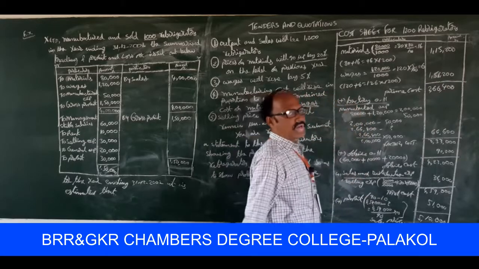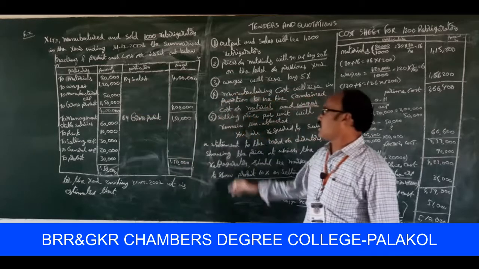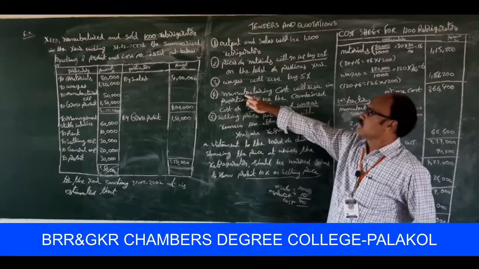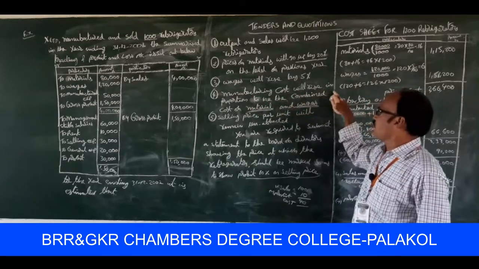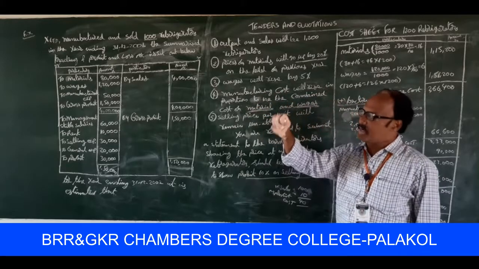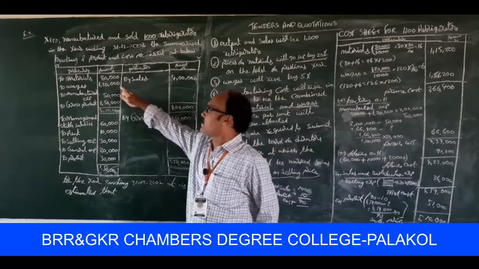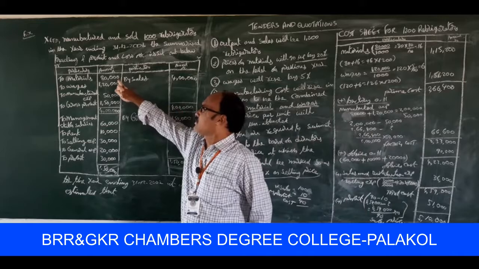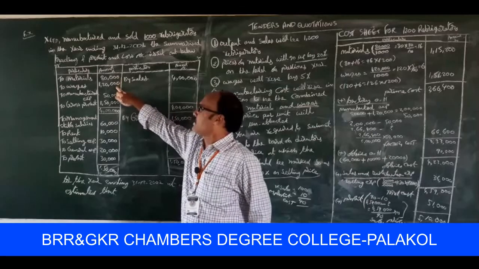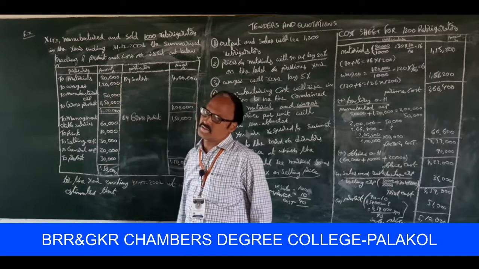Add factory overheads. The factory overheads are manufacturing expenses here. This is the information regarding manufacturing expenses. Manufacturing cost will rise in proportion to the combined cost of material and wages. So what is the total amount of material and wages? Materials 80,000, wages 1,20,000. For 2 lakhs of combined cost, the manufacturing cost is 50,000 here for 1,000 refrigerators.